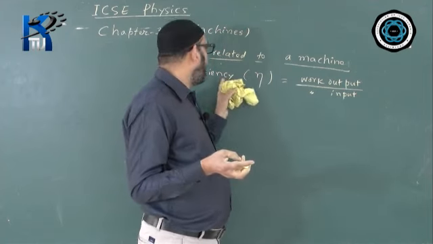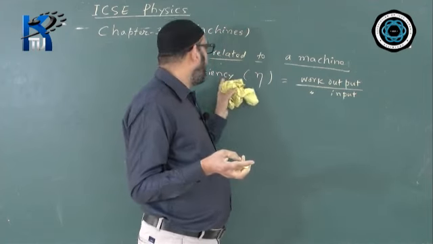Now we have an important relationship. We write: relationship between MA, VR and efficiency, which we denote by the symbol eta. How to find the relationship between them? You learn the derivations. If they ask to show the derivation, then we will be showing the steps of the derivation. Otherwise we can just directly write down the relationship.